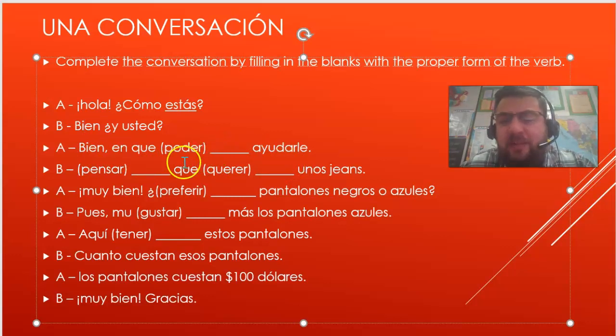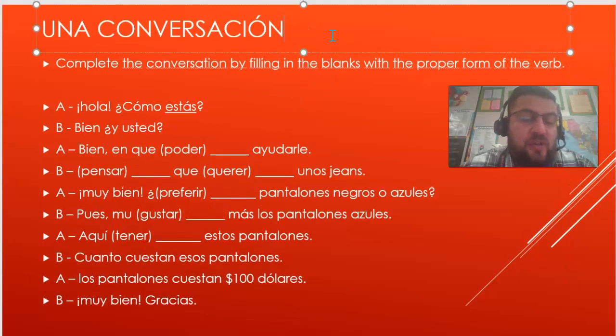So, fill that out. Put the verb in the correct form, right? And just keep going. Fill them all out. I am sure you can do it. Make sure to put it in your notes. And pay attention to the conversation. Figure out what it really is saying. Write it in Spanish on your notes.